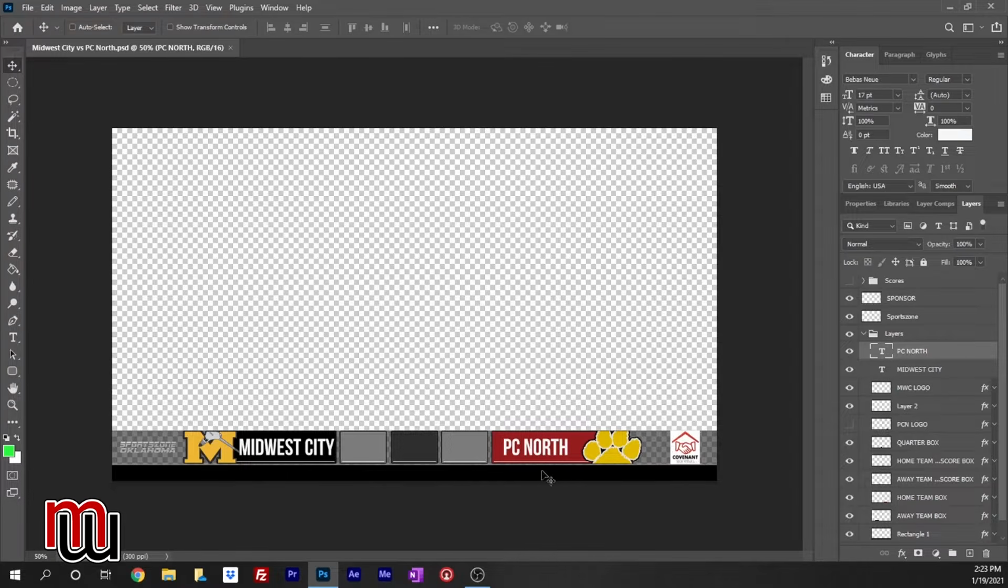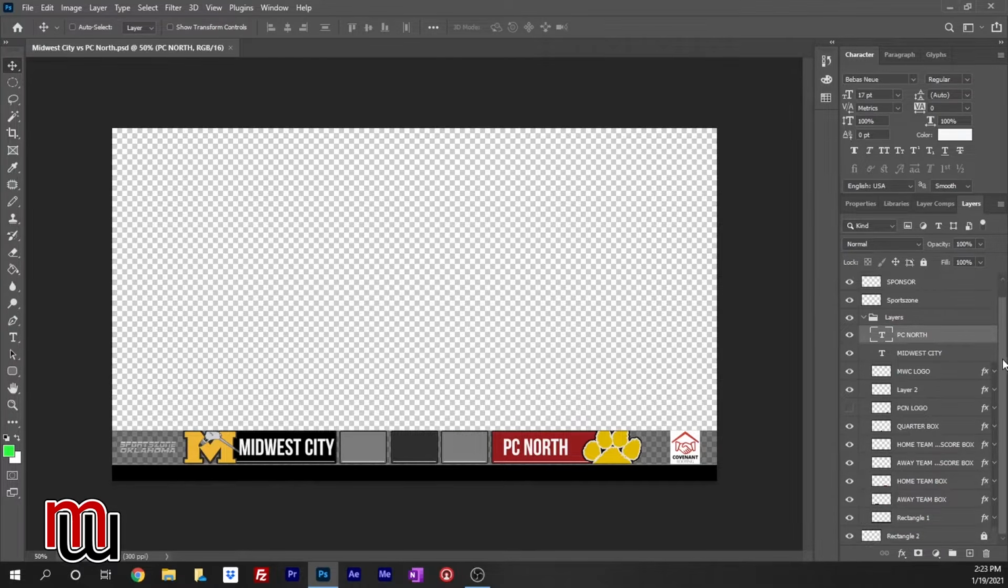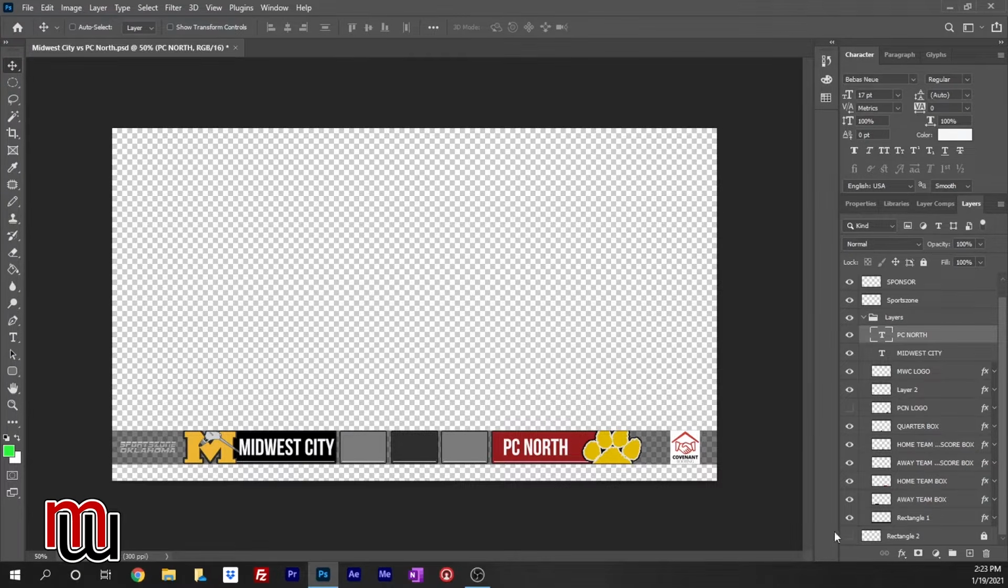Now, I also have this black layer down here, and that is there if I have a running ticker like the example I showed you before. I'm just going to switch off some of these layers to show you what each one looks like. If I don't want to have that running ticker underneath and I just want the scoreboard, I can easily turn that off. And we're actually going to be using the Photoshop file inside OBS.